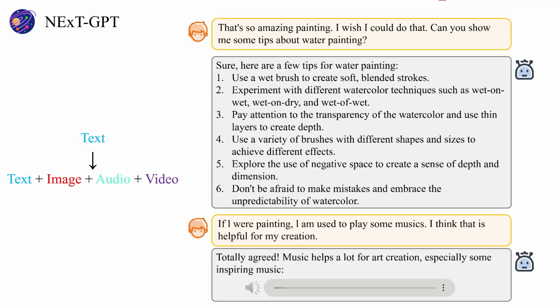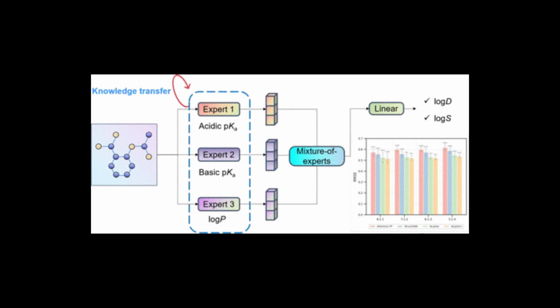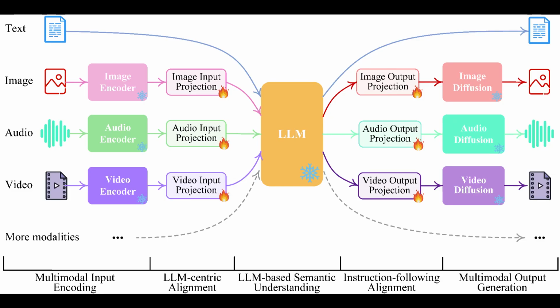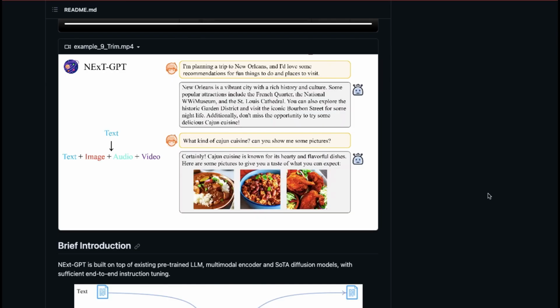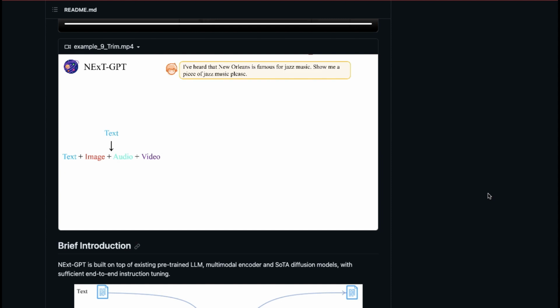Many multimodal models use a mixture of experts approach, where different models do different things. NextGPT tries to do everything in one model. So far, a mixture of experts seems to be a better approach since we're dealing with individually highly capable models, although they may take longer to produce outputs.